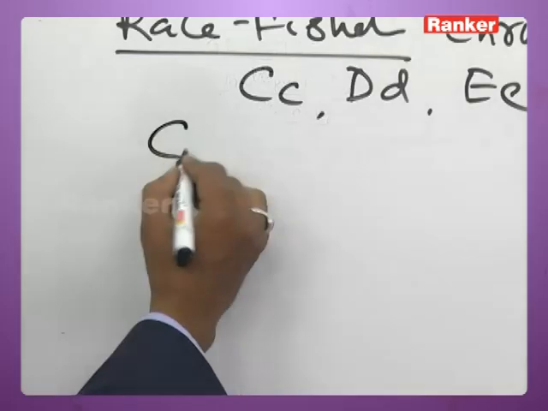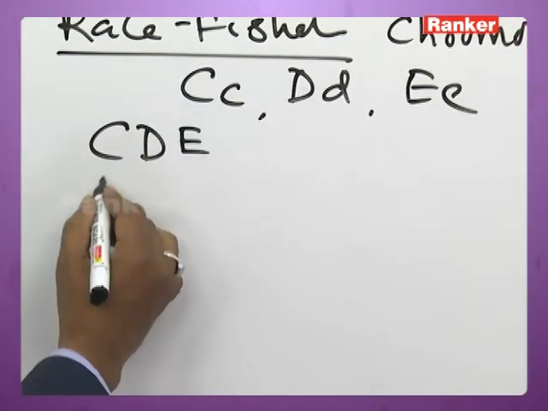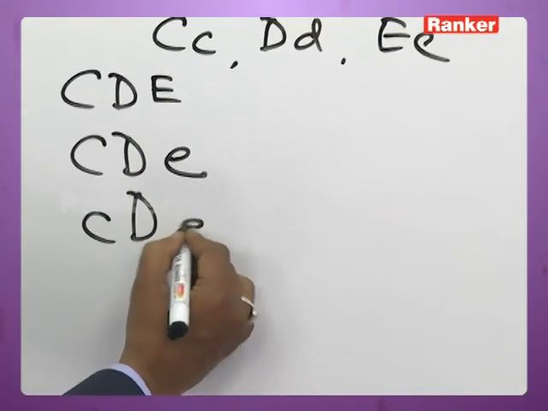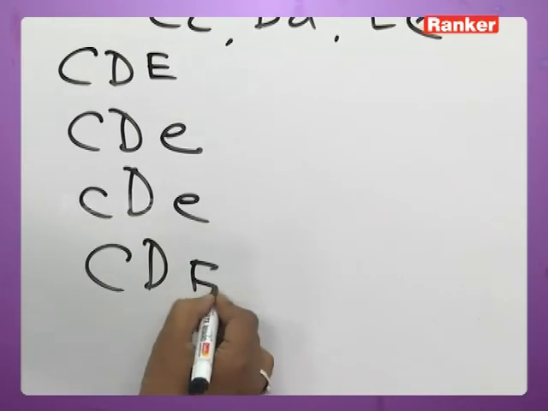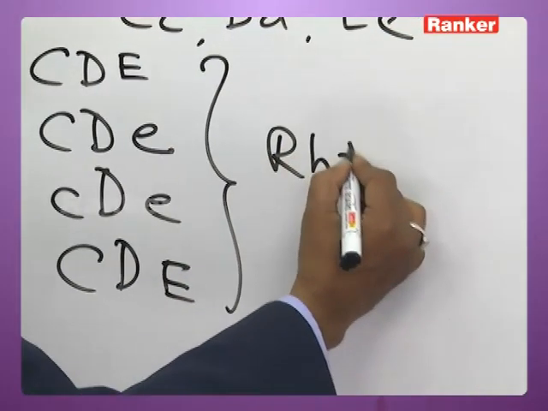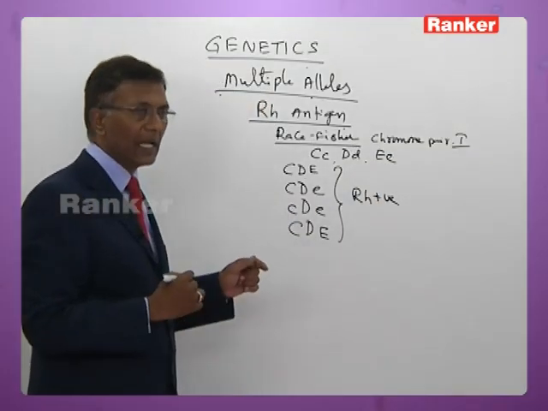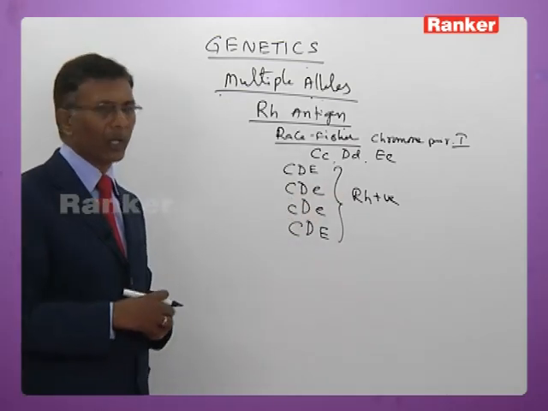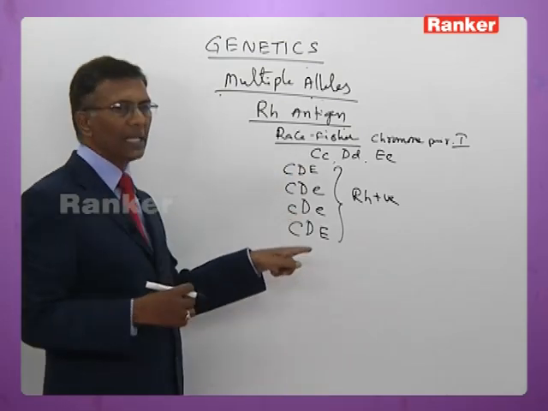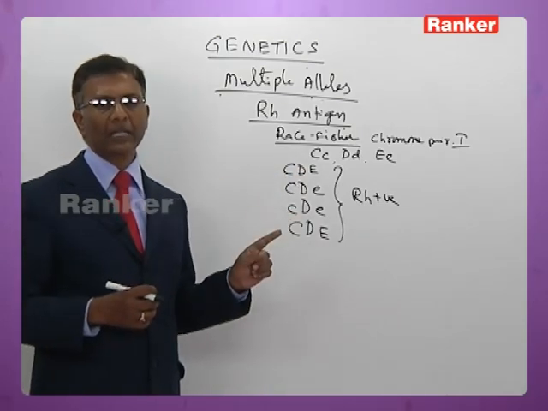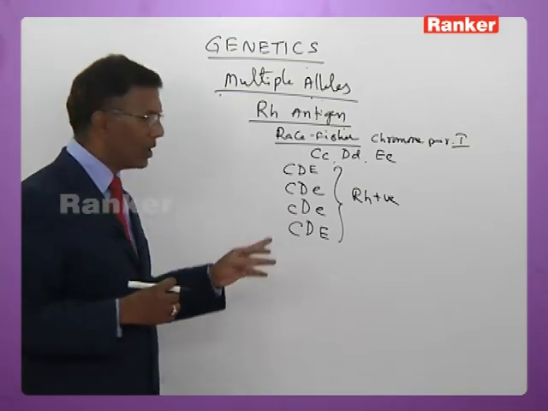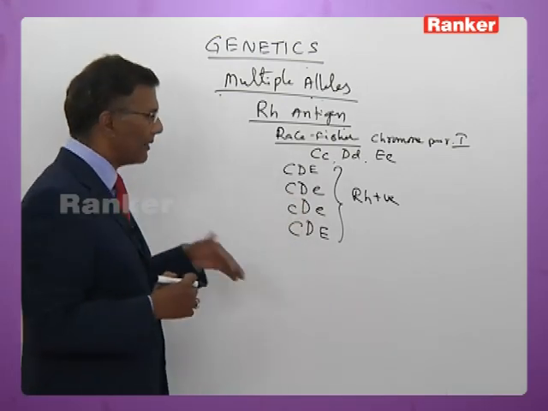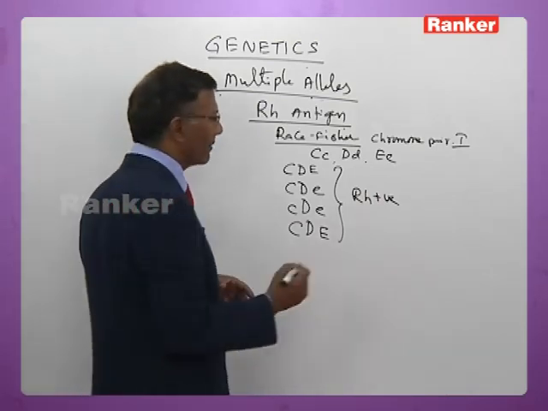Suppose a person carries capital C, capital D, capital E; capital C, capital D, small e; small c, capital D, small e; capital C, capital D, capital E. He is confirmed as Rh positive. If the person carries alleles like capital C, capital D, capital E in various combinations, he is confirmed as Rh positive. So among these, the capital D antigen is responsible for imparting the Rh positive character to the person. So among these, D should be dominant. When D is dominant, the person is Rh positive, and when D is recessive, the person is Rh negative. I'll show you that.